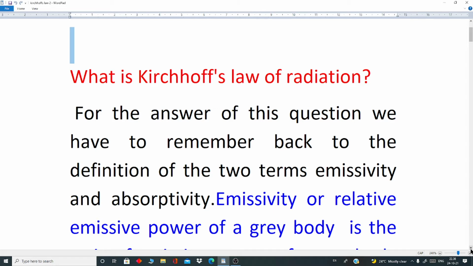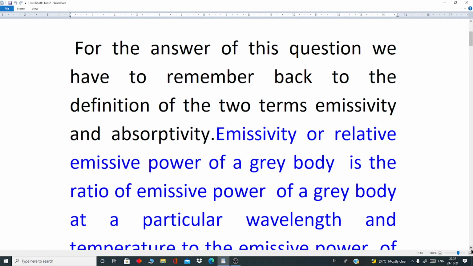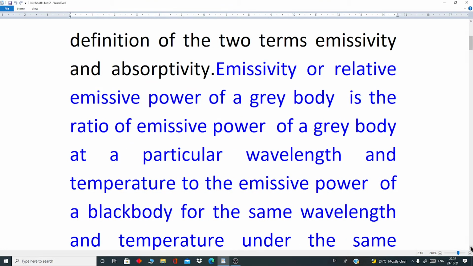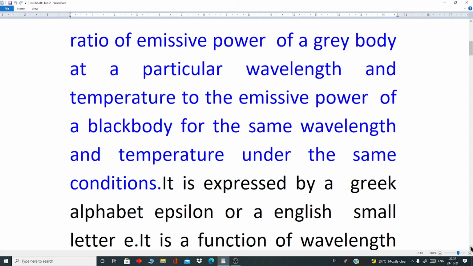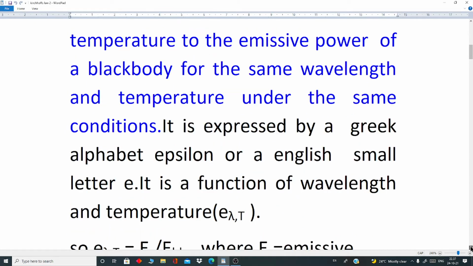Emissivity or relative emissive power of a gray body is the ratio of emissive power of a gray body at a particular wavelength and temperature to the emissive power of a black body for the same wavelength and temperature under the same conditions. It is expressed by a Greek alphabet epsilon or an English small letter e. It is a function of wavelength and temperature.